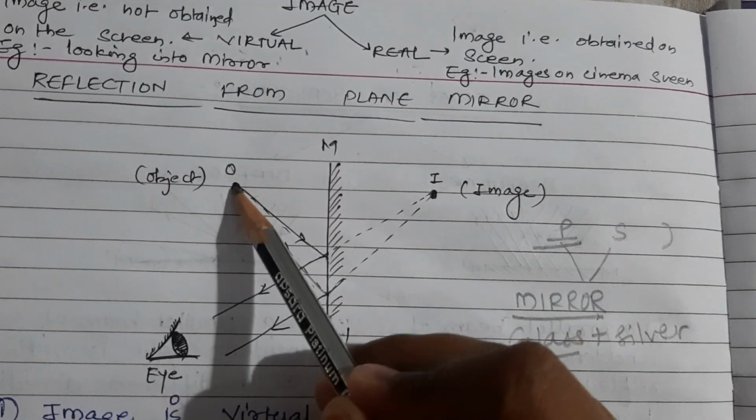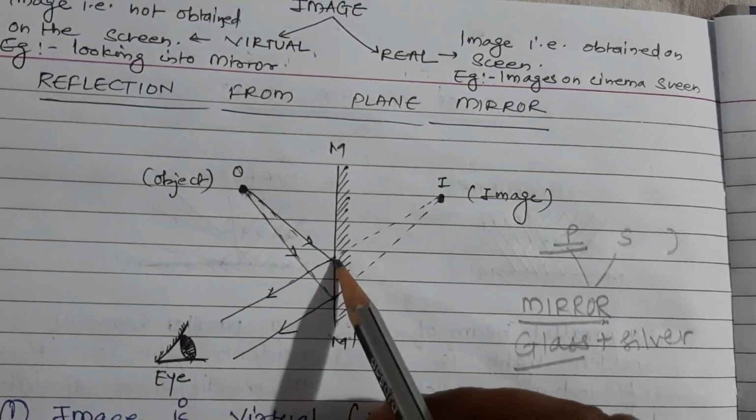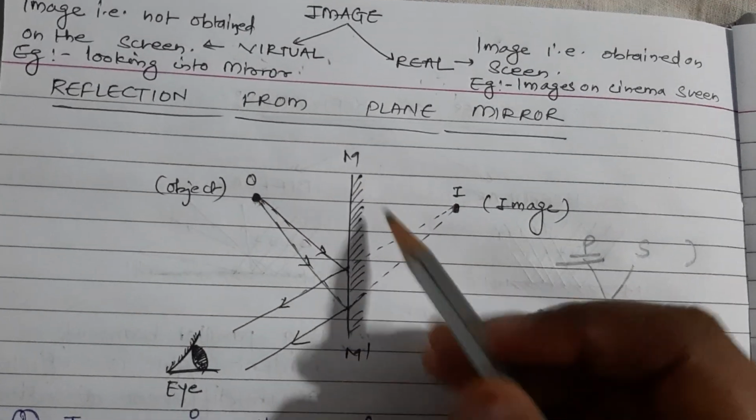So let there be an object O, from that two rays are incident on the mirror M and M dash.